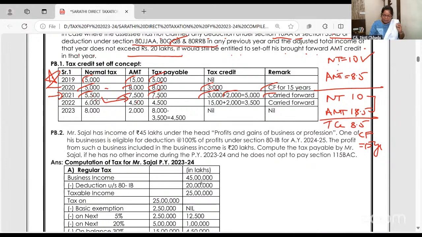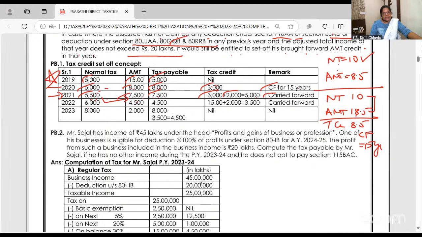Once again, 5 and 8. So 8 you have to pay, but 3,000 credit you can take. 7,500 and 5,500. So 7,500 AMT is more. You have to pay, but you can take a credit of 2,000. So total credit was 3 plus here 2, that is 5. Understood?